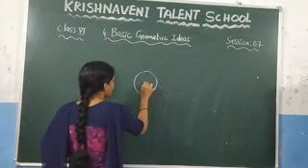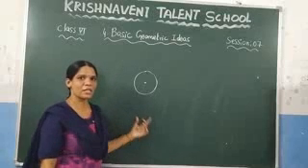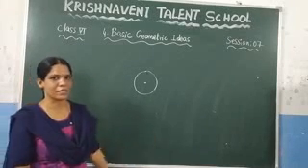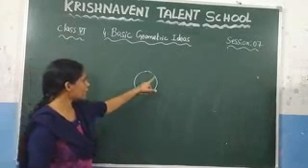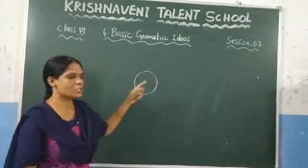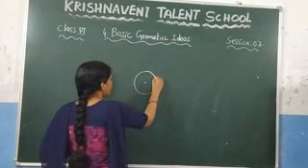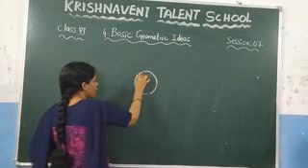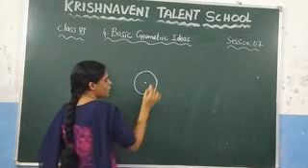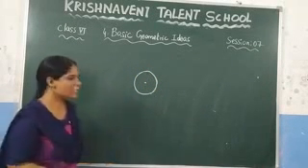And this one we call the center of the circle. And after that, the length of this curved edge, this total length, we call it the circumference of the circle. The length of the curved edge, we call it the circumference of the circle.